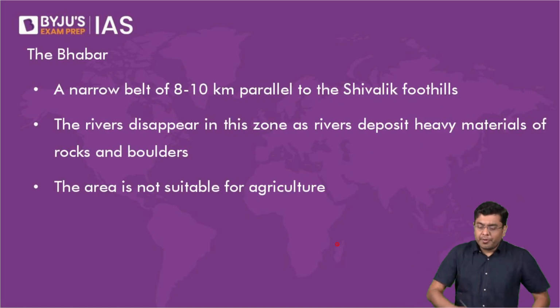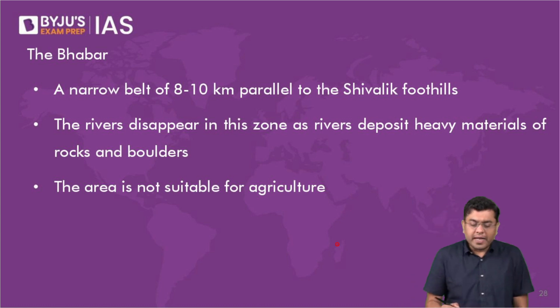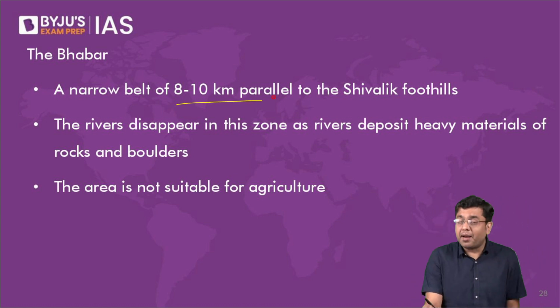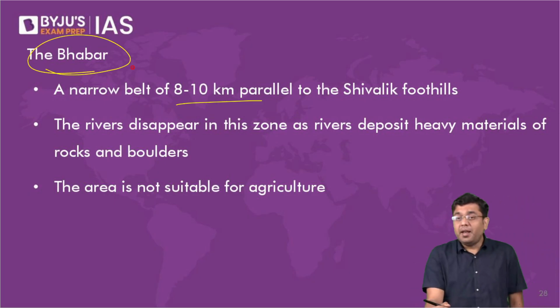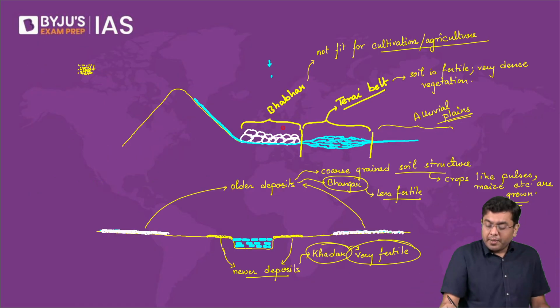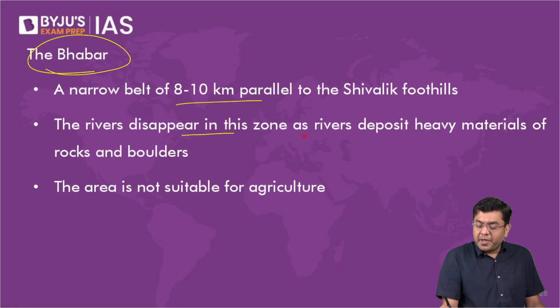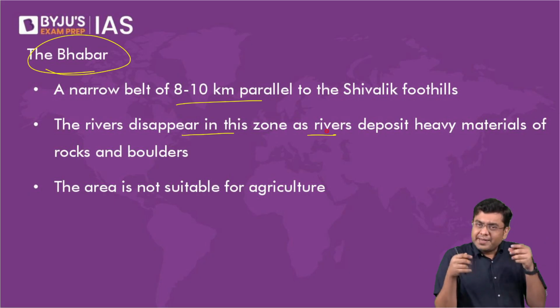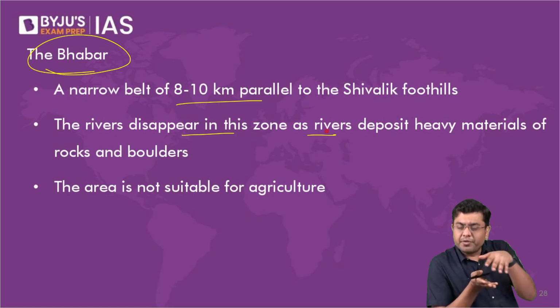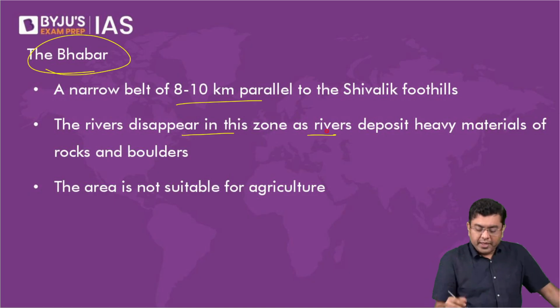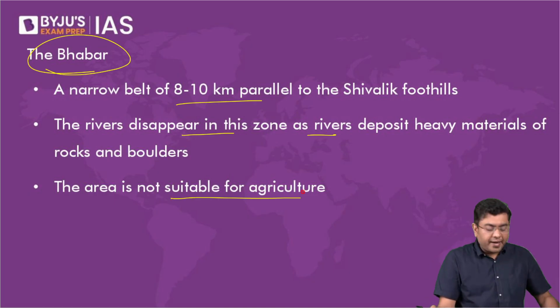Then here, one by one, let us take a look into it. The narrow belt of 8 to 10 kilometers parallel to the Shivalik foothills, that is the Bhabar. Okay, these are the large deposits that you have. This is your Bhabar. The rivers disappear in this zone as the rivers deposit heavy materials of rocks and boulders. Basically, it is not as if the river vanishes, it is that the river itself won't be seen so much because it is hidden underneath those massive boulders. The area is not suitable for agriculture.